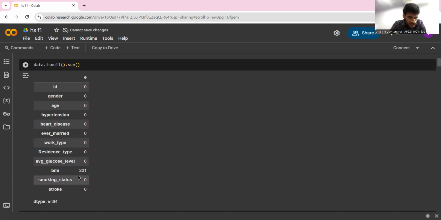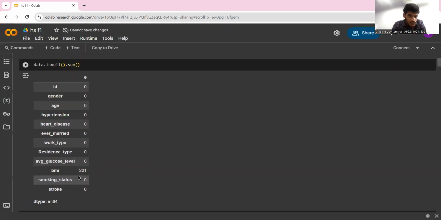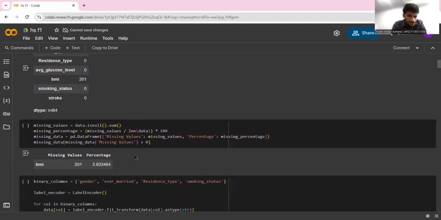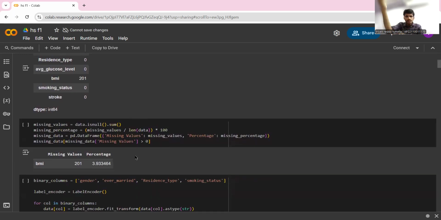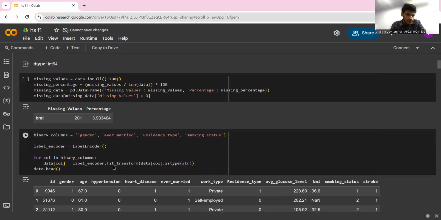As you can see, the body mass index has 201 null values. In this set of code, we're calculating how many missing values there were and the percentage, and displaying it here.